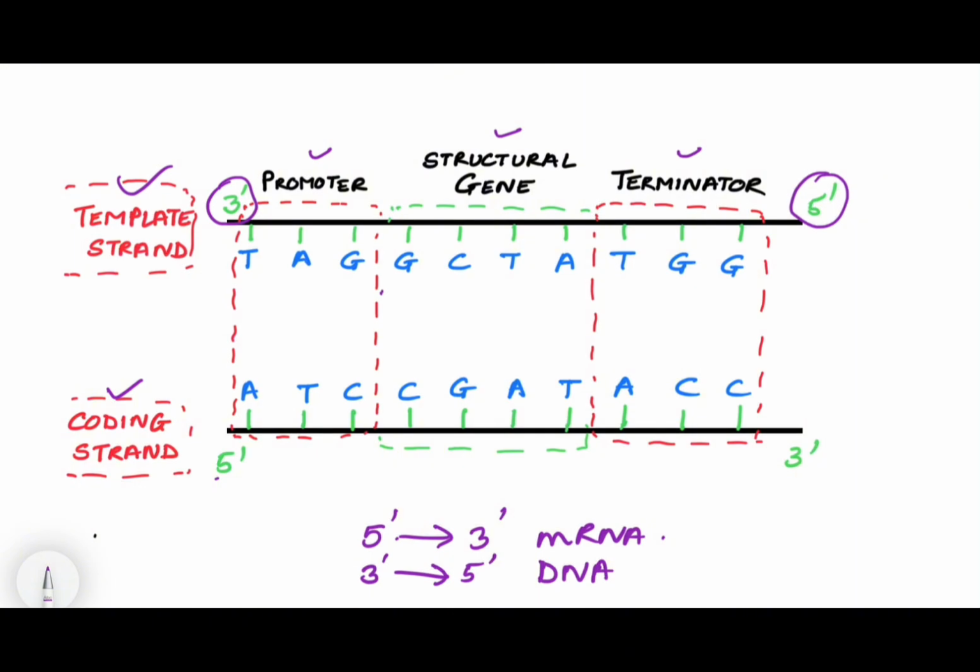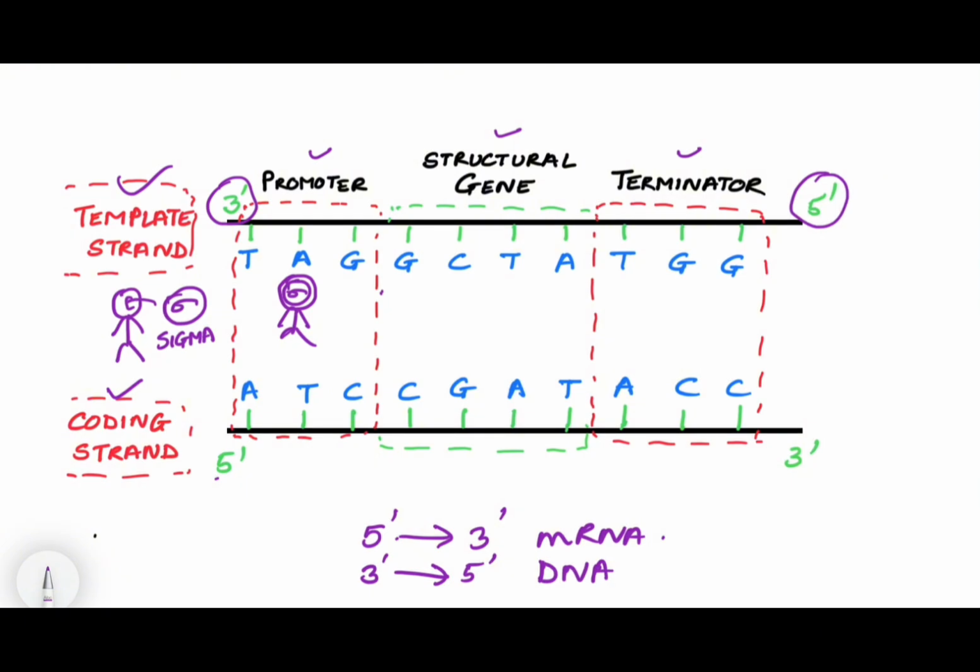Now, we know that RNA polymerase has to start this transcription process, but it cannot initiate the process alone. It needs an initiation factor which is known as sigma factor. This sigma factor binds to RNA polymerase. When it binds to RNA polymerase, then they attach themselves to this promoter site. As soon as they attach to the promoter site, then RNA polymerase can start the transcription process.